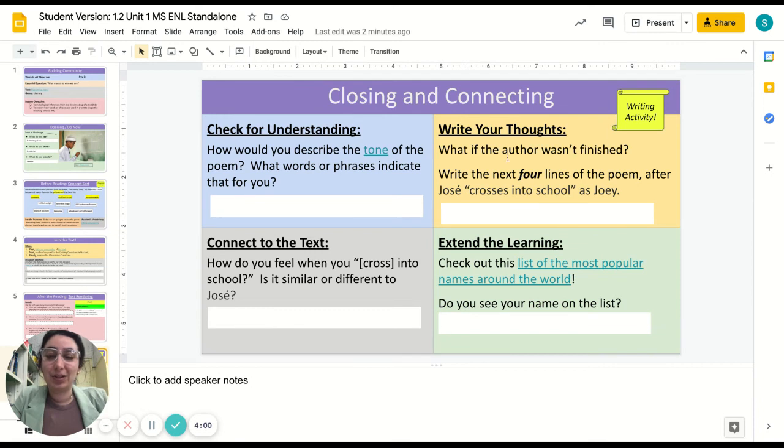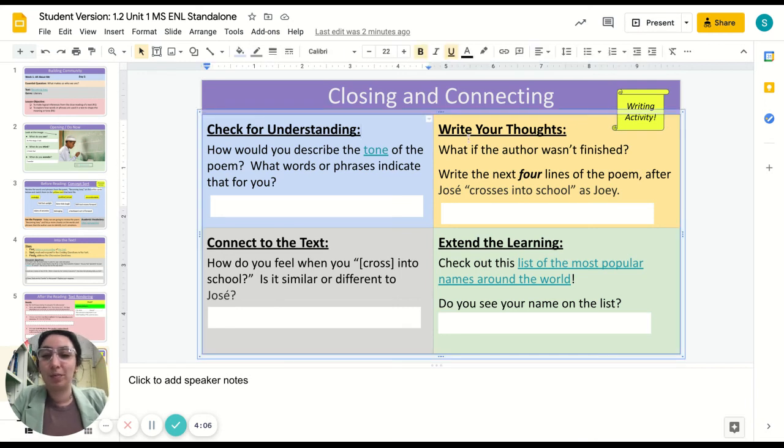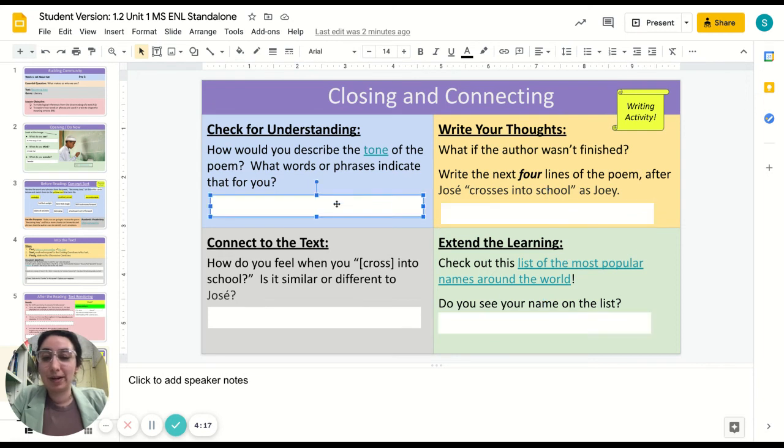Finally is the closing and connecting. For this specific lesson, there isn't one that's more important than the other. This is just based on what you think is most relevant to your students to close the lesson. There are text boxes here already provided for you to be able to have your students write directly on the slide.